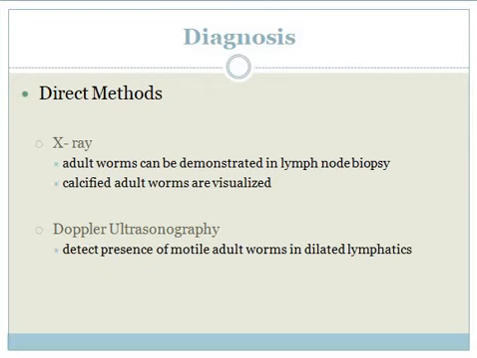Adult worms can be demonstrated in lymph node biopsy. Calcified adult worms are visualized with the help of X-rays. Doppler ultrasonography is also used for detecting the presence of motile adult worms in the dilated lymphatic vessels.